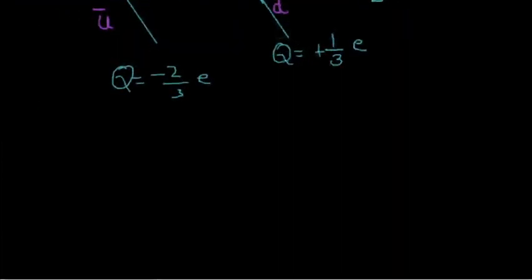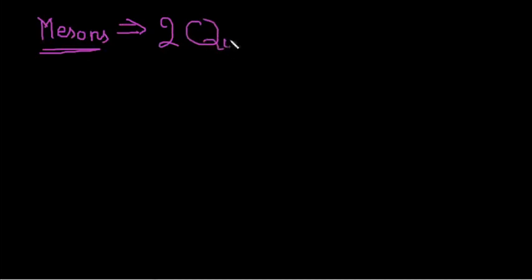Now proceeding further to the composition of mesons. Mesons are composed of 2 quarks, and these 2 quarks will be one quark and another anti-quark.